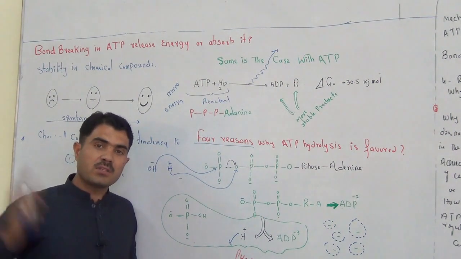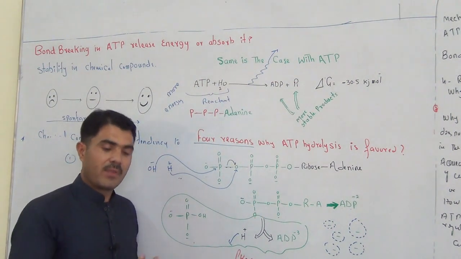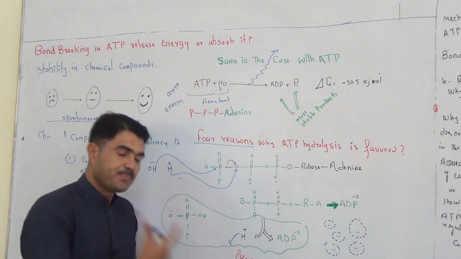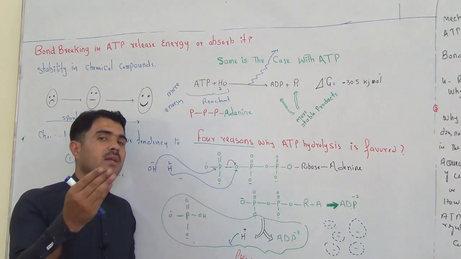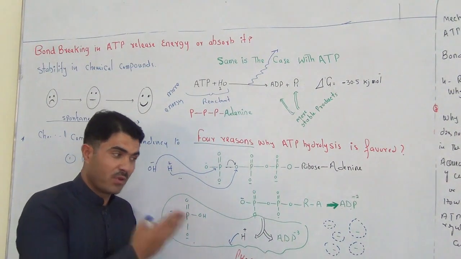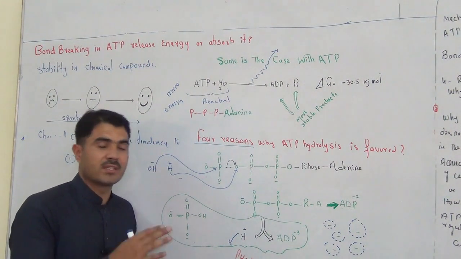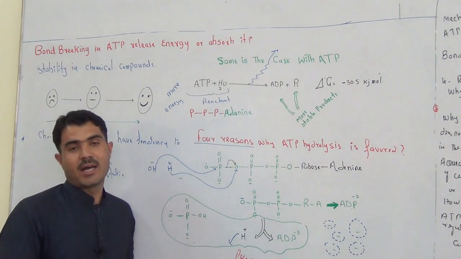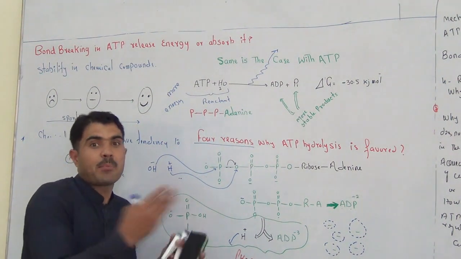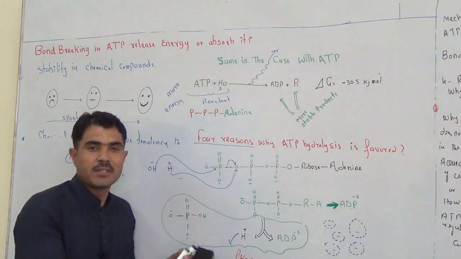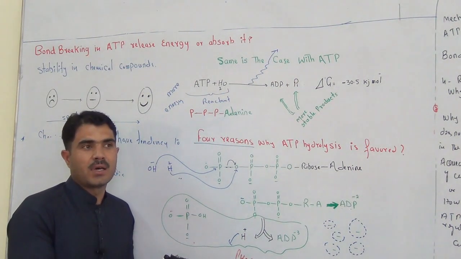Releasing a lot of energy means the compound will become more and more stable. If you release less energy, you will become less stable. The more energy you release, the more stable the compound becomes. And we got these. So these are the 4 reasons why ATP hydrolysis is favored, or why it is spontaneous, meaning why it happens, why it occurs by itself. So that was the reason.